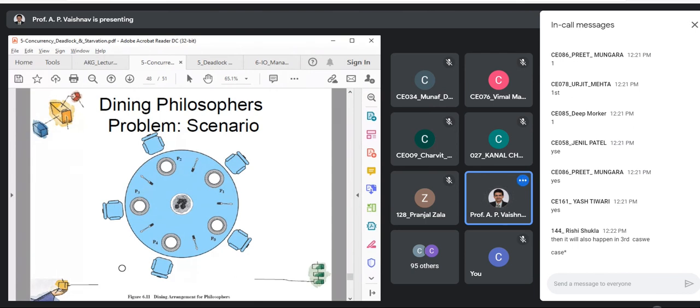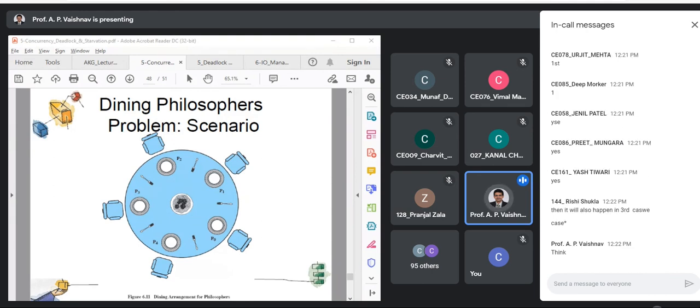Okay, let us understand this topic. It is a classical example of deadlock. Suppose there are 5 philosophers in a house. Their job is just to think and eat. They do just two things: either they are thinking or they are eating.